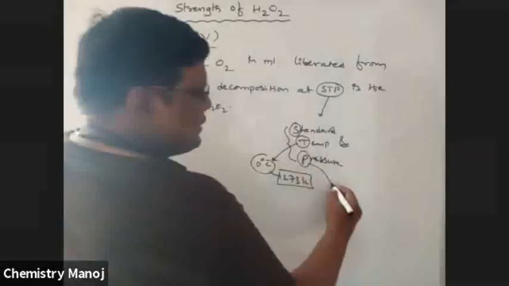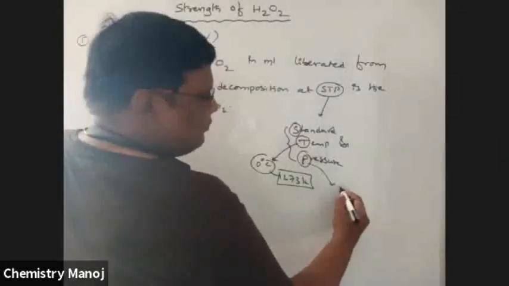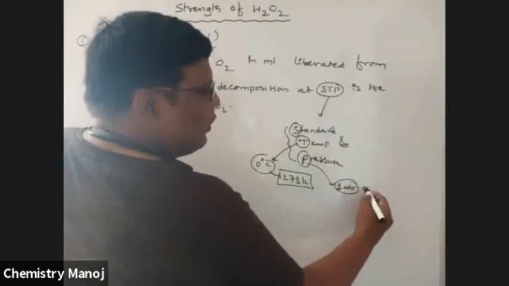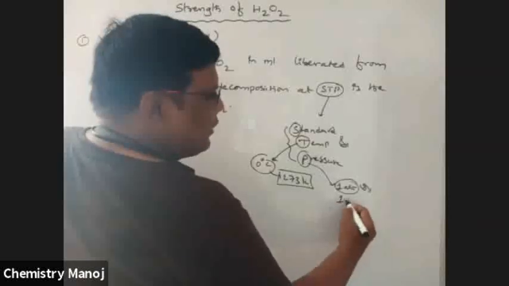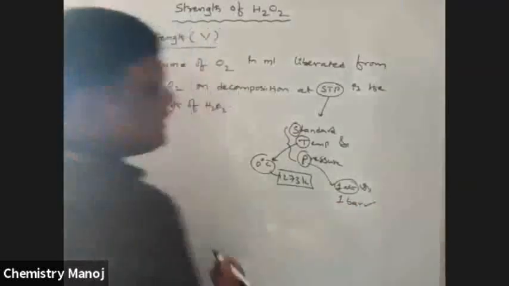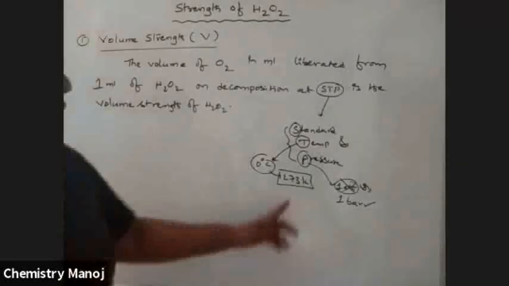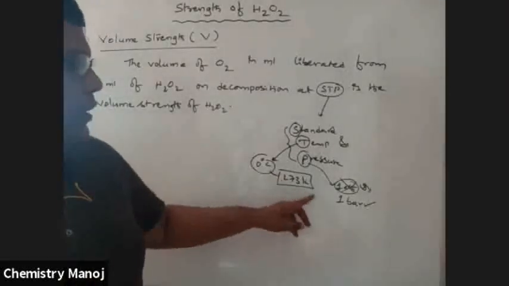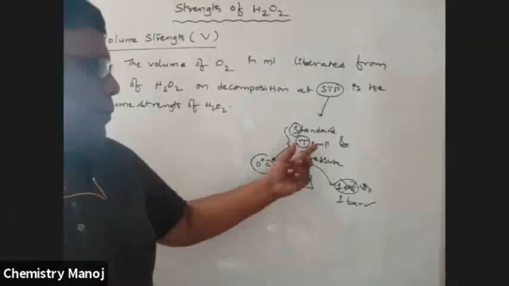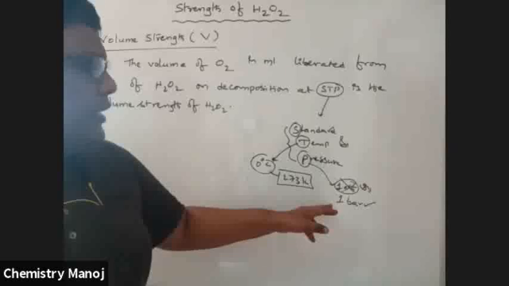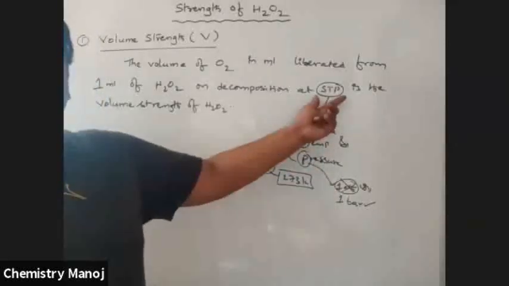Next, pressure. In the old days 1 atmosphere was used, but now 1 bar pressure is used. So the latest notation is 1 bar; in the old notation, it is 1 atmosphere. So temperature as 273 Kelvin, pressure as 1 bar. At this temperature and at this pressure, the conditions are taken as STP conditions.